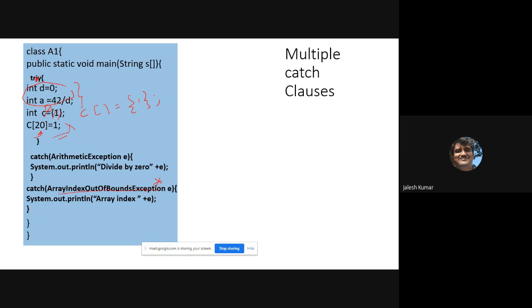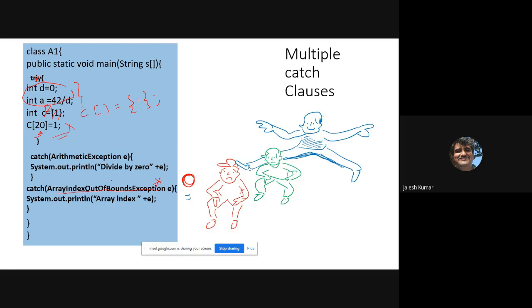Hence, arithmetic exception, array index out of bound exception. Both exceptions you are catching. It is something like this, is it not? First you will try, then you will catch, finally you will try.